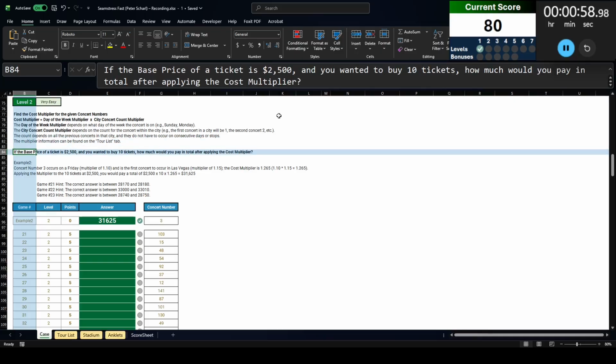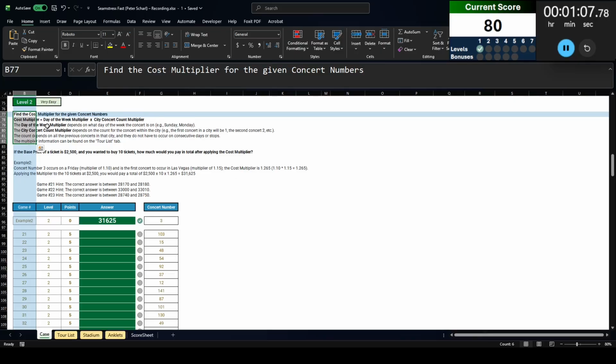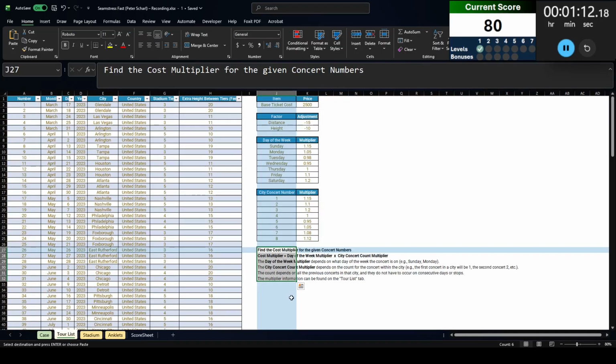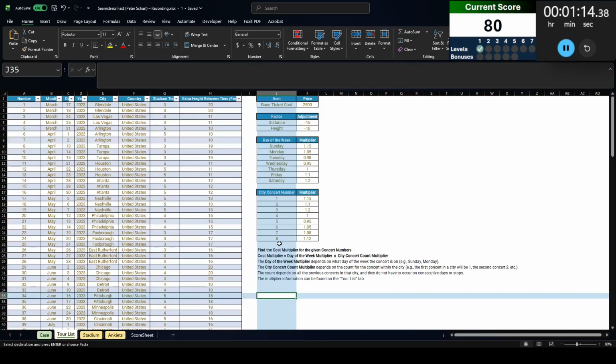If the base price of a ticket is $2,500 and you wanted to buy 10 tickets, how much would you pay in total after applying the cost multiplier? All right, so a lot of information about the cost multiplier. Because this is going to depend on the information in the tour list table, I'm going to put this here for now, and let's figure this out step by step.